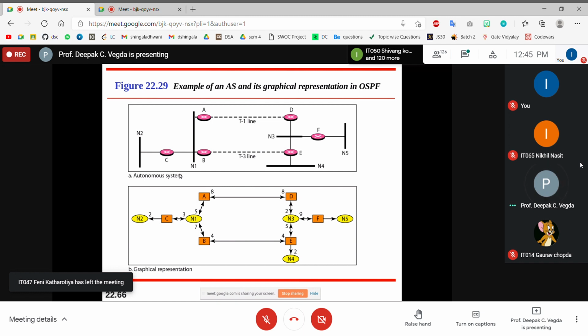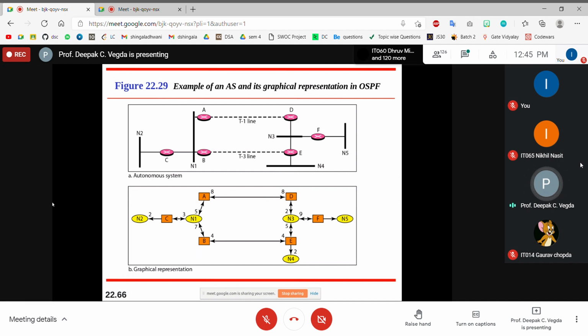Yes, I'll show you this link as well as the autonomous system in OSPF. This is a graphical representation, but I'll create a network and then show you. So C is connected with network 2, C is connected with network 1, B is connected with network 1, A is also connected with network 1, D is connected with network 3, E is connected with network 4, and F is connected with network 5. This is how we represent it graphically: this is node C, node A, node B, node E, F, and D. In this entire network, there will be one designated router, and this is how they are connected.